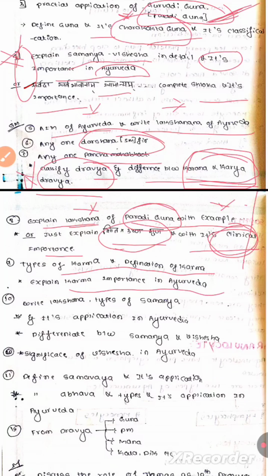Next, 9th question is types of karma and definition of karma. Explain karma importance in Ayurveda. Same as repeated, like karma and its definition, types and its clinical importance in Ayurveda.